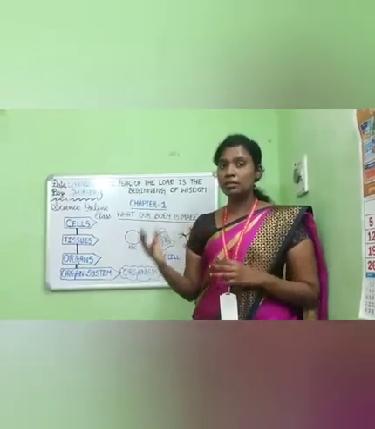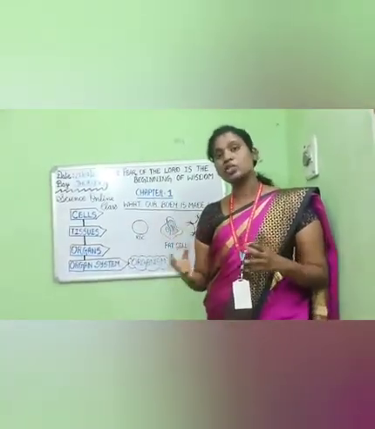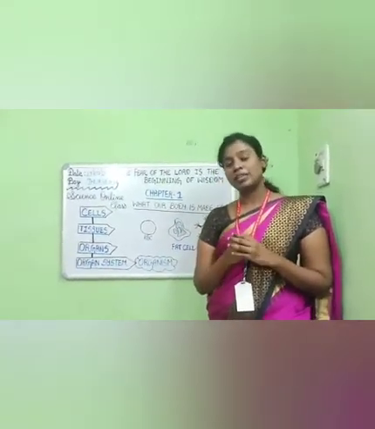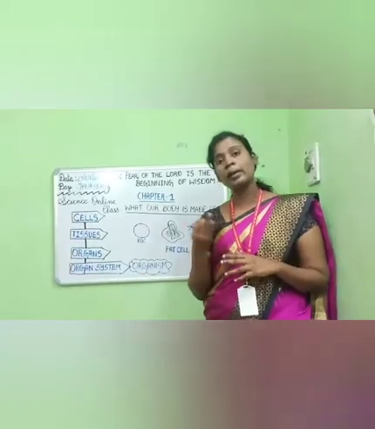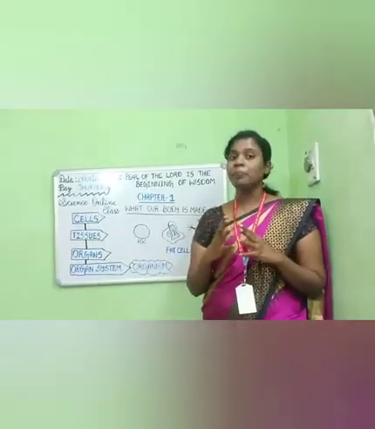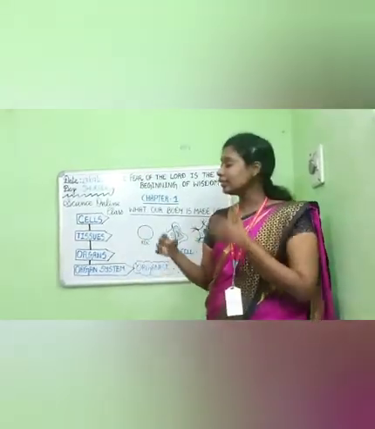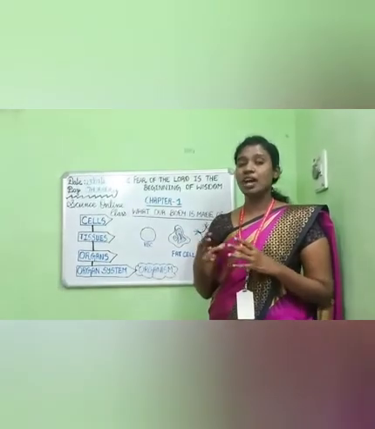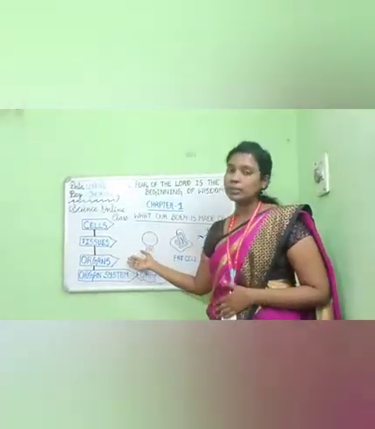When a group of similar cells join together, it forms tissues, and these tissues perform a specific function. For example, we have skin tissue, muscle tissue and bone tissue, and these tissues work together to form the organs. So what are organs? The group of tissues which have similar functions come together to form the organs.